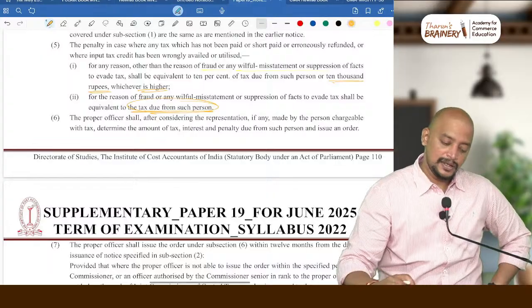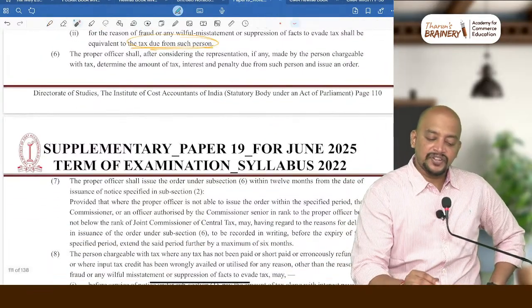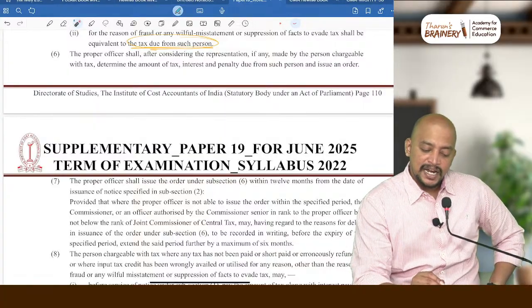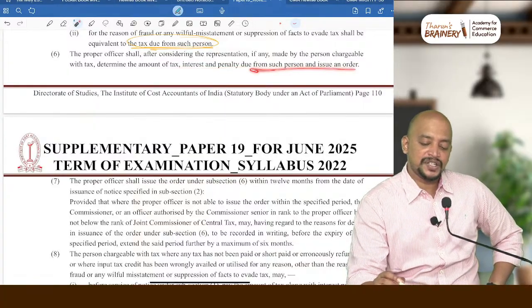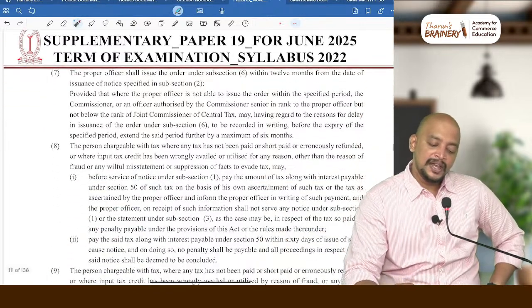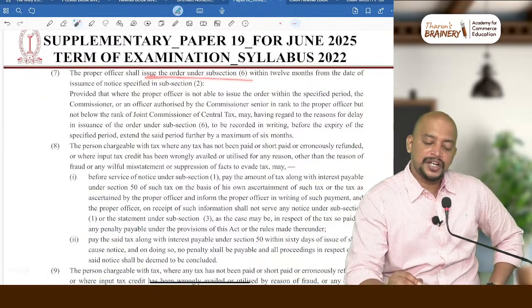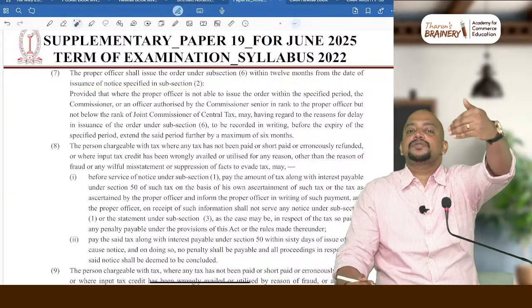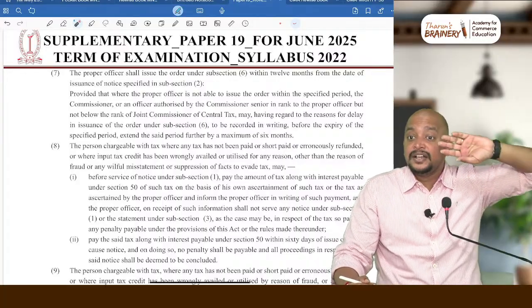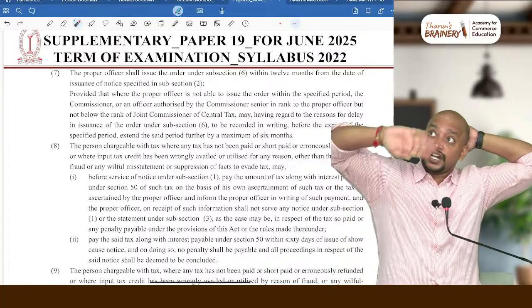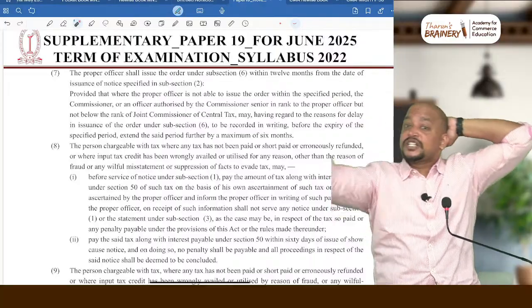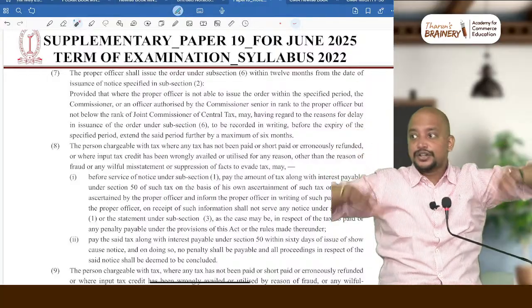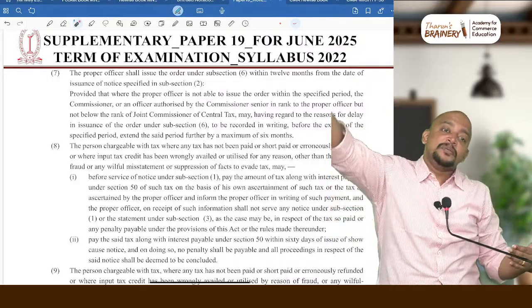Then the proper officer shall, after considering the representation, if any, made by the person chargeable with tax, determine the amount of tax, interest and penalty due from such person and issue an order. The proper officer shall issue the order within 12 months from the date of issuance of notice. So from the notice, what is the time limit within which the order should be passed? 12 months. Previously, we used to determine the order time limit as 6 months before or 3 months before the notice date. But now it is not like that. First the notice due date, thereafter 12 months will be the order due date.